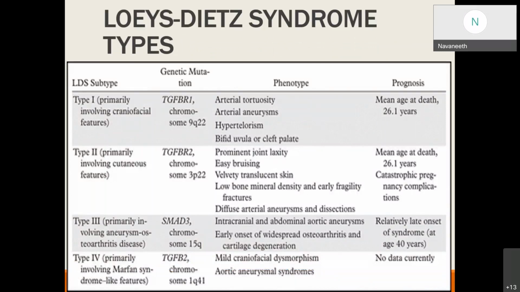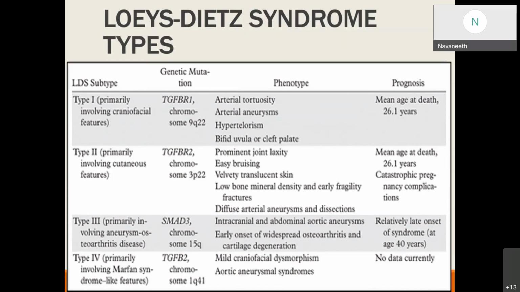These are the 4 types of Loeys-Dietz syndrome. In type 1, there are predominant craniofacial features. The craniofacial features involve hypertelorism, bifid uvula, and cleft palate. Type 2 Loeys-Dietz syndrome has cutaneous features, meaning easy bruisability of the skin and velvety translucent skin. These two types are transforming growth factor beta receptor 1 and 2 mutations.